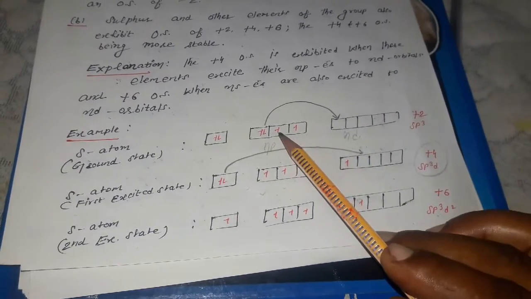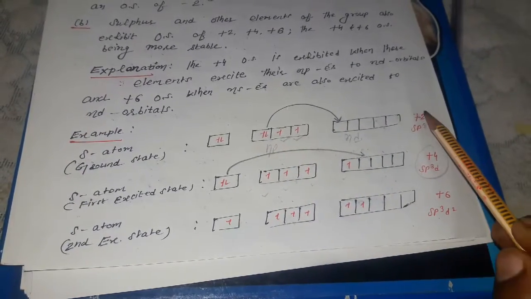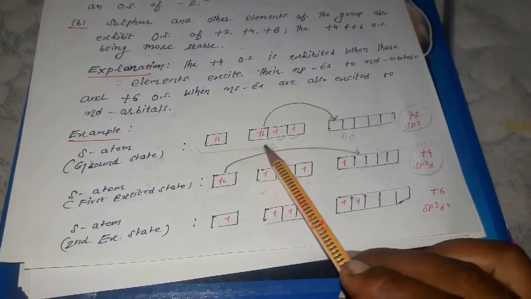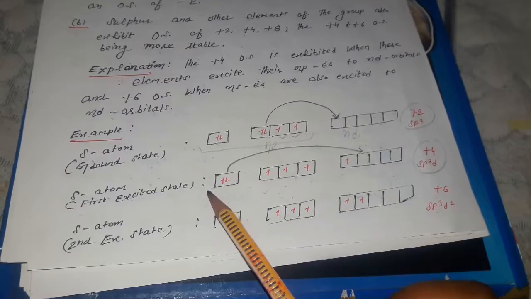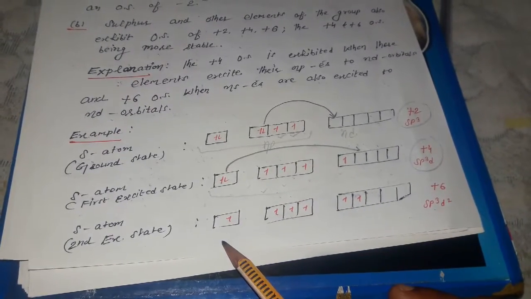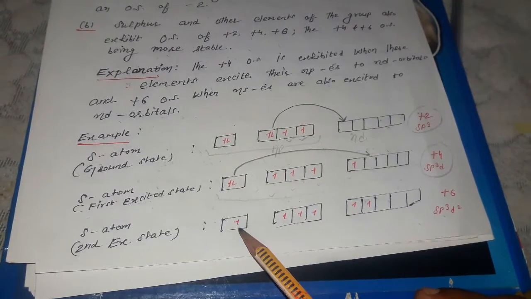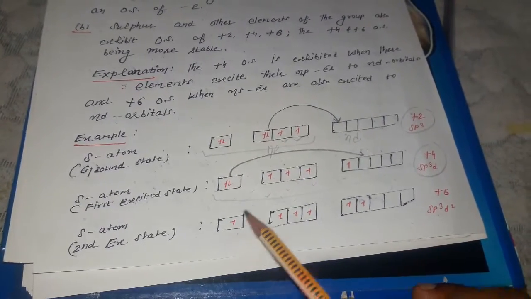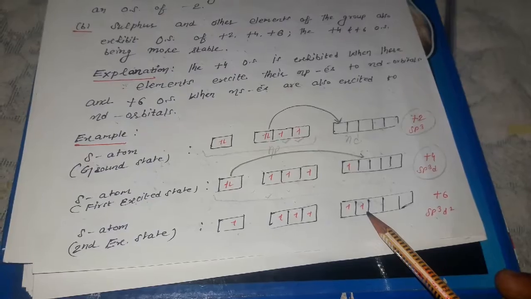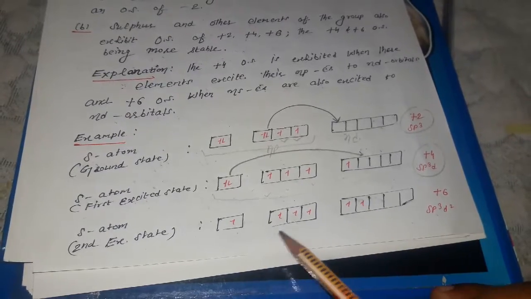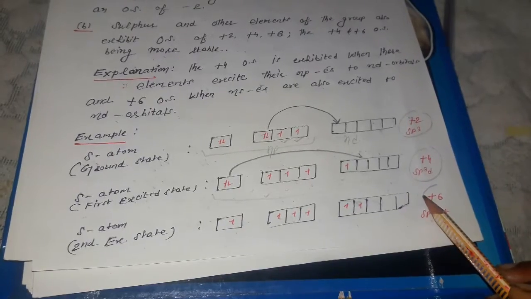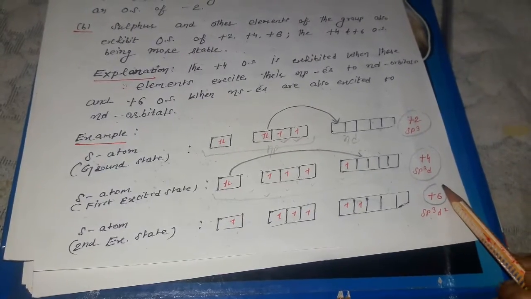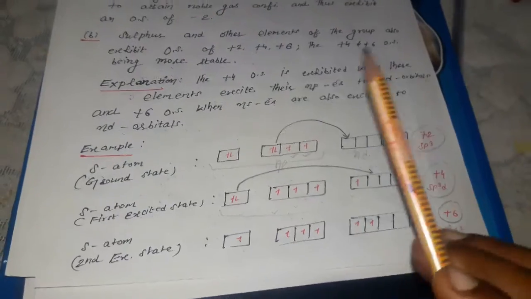In the ground state, having 2 unpaired electrons, it can share only 2 electrons. The hybridization is sp3, and in the first excited state sp3d. In the second excited state, an electron is excited from the s orbital to a d orbital. Total unpaired electrons are now 6, so it can share 6 electrons and show the +6 oxidation state.